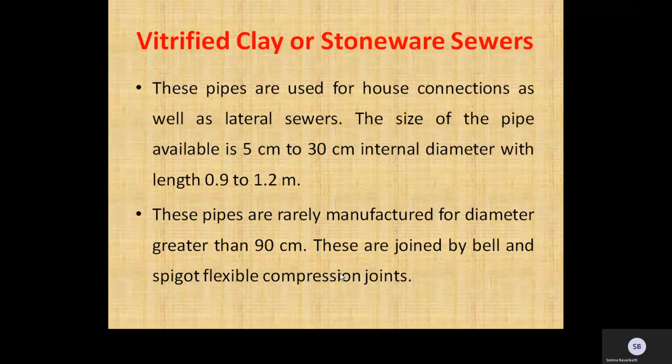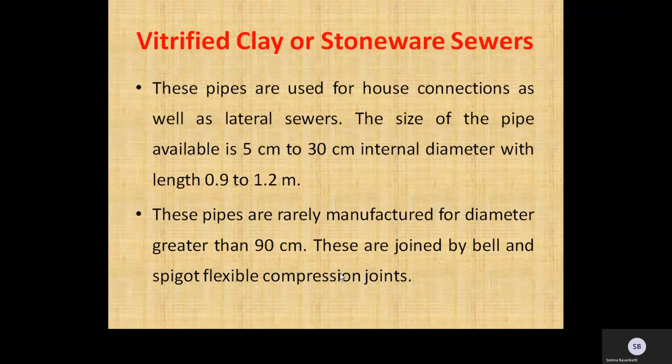At high temperature, a small quantity of salt is added to the kiln. The high temperature vaporizes the salt and a glass-like glaze is formed on the surface of the pipes. As such, these pipes are also known as salt-glazed stoneware pipes. The exterior surface of the spigot end and the interior surface of the socket end are not glazed so as to make a watertight joint.